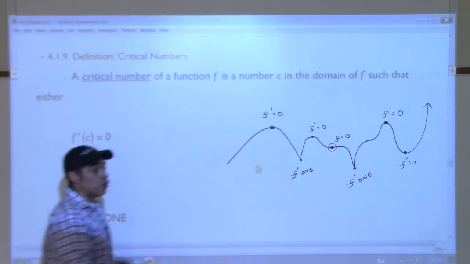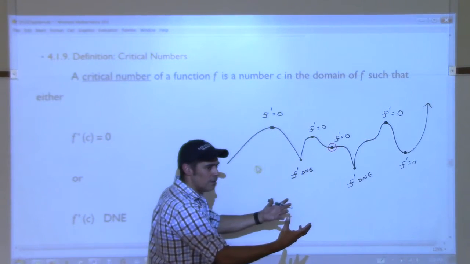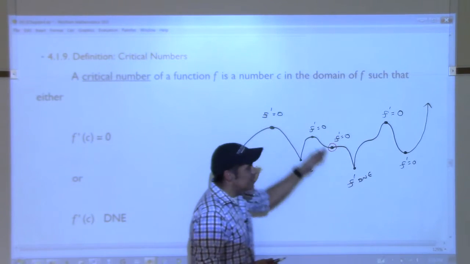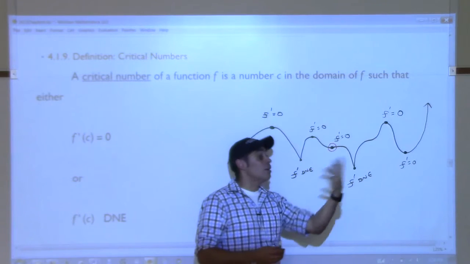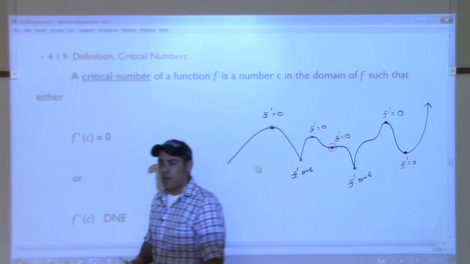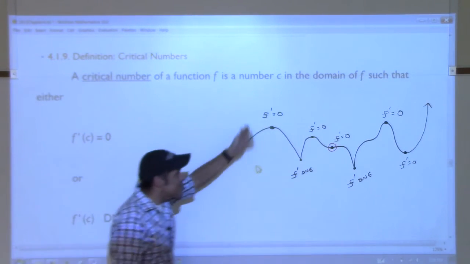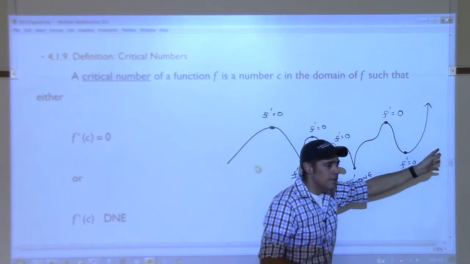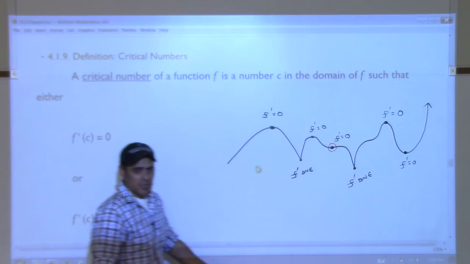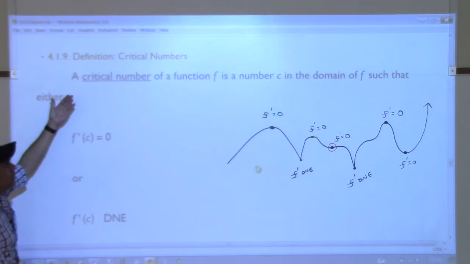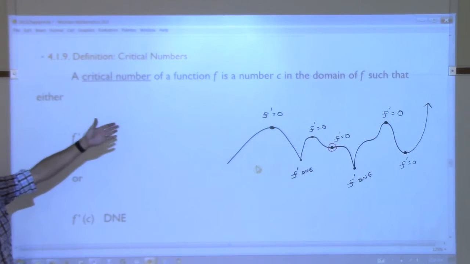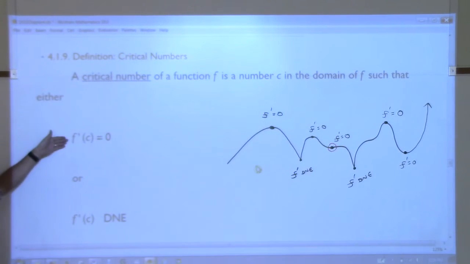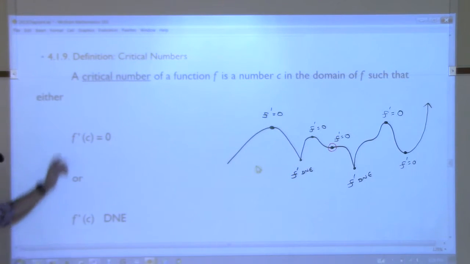So it would be very critical for us to figure out where these things are happening. So critical, in fact, that we are going to call these places the critical numbers of the function. A critical number of the function is a number in the domain where the derivative is 0 or the derivative doesn't exist.